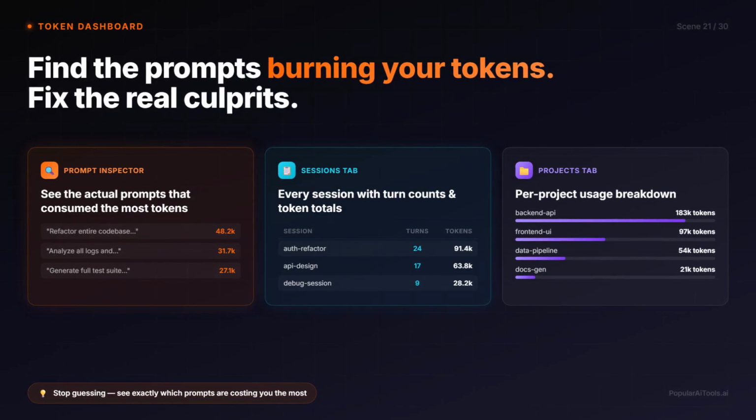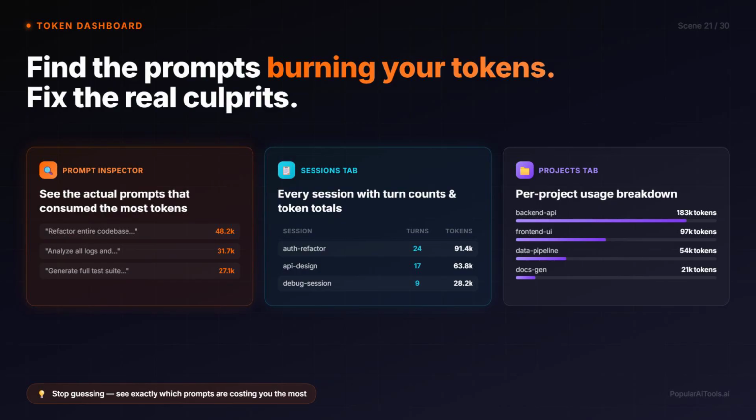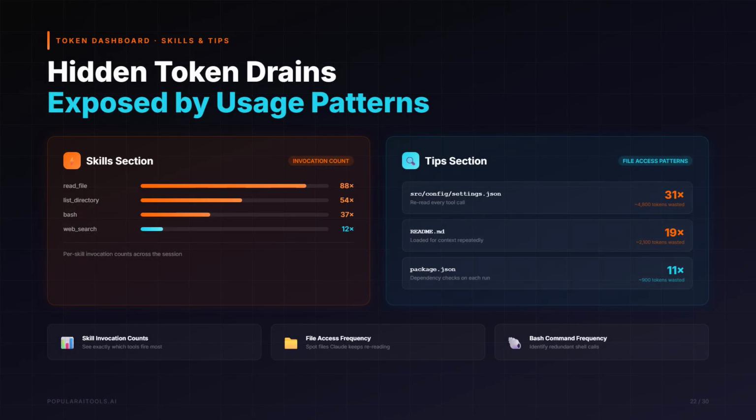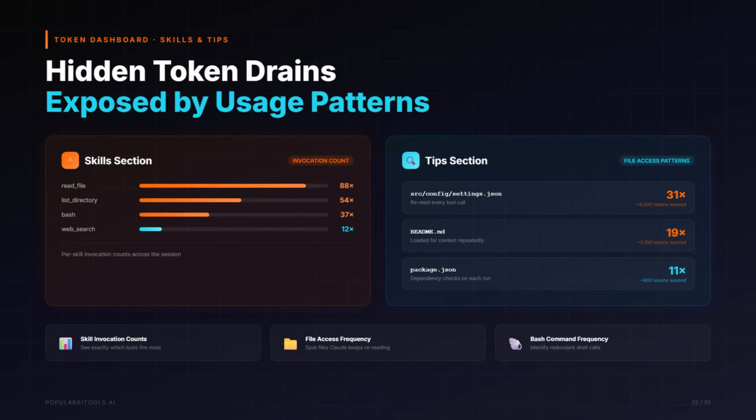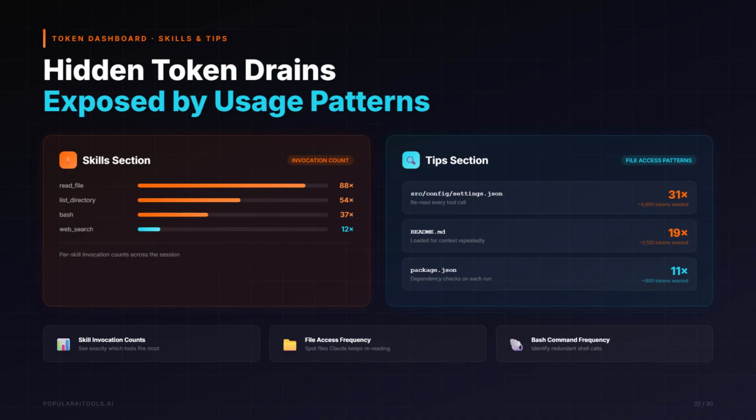Sessions tab shows every session with turn counts and totals. Projects tab breaks it down per project. You stop guessing and start fixing the real culprits. There's also a skills section showing how often each skill gets invoked, and a tips section that surfaces file access patterns and bash command frequency. That's where you find the hidden drains, files Claude keeps rereading that you didn't even know about.